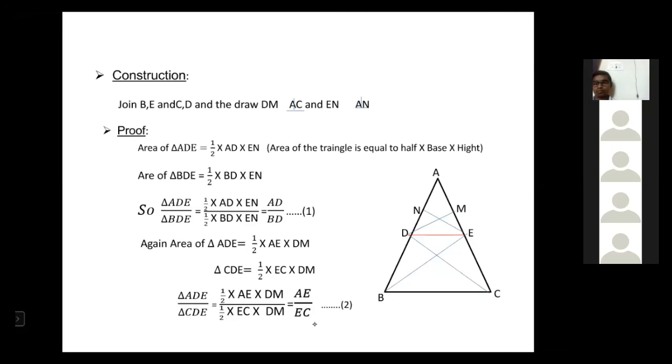In the left side of equation 1, the numerator is ADE, and in equation 2, the numerator is ADE. These two numerators are equal. And the denominators BDE and CDE are also equal. So numerator and denominator are equal, then the ratios are equal. So the left side values are equal in equations 1 and 2. Then automatically the right side, RHS, is also equal. Therefore, AD by BD is equal to AE by EC.